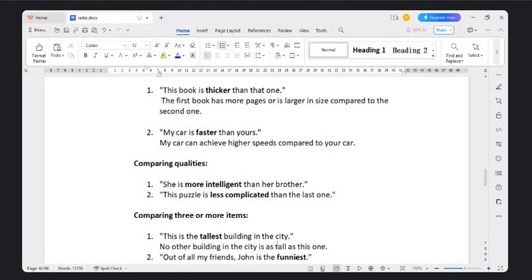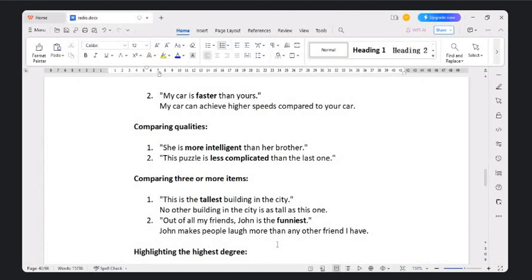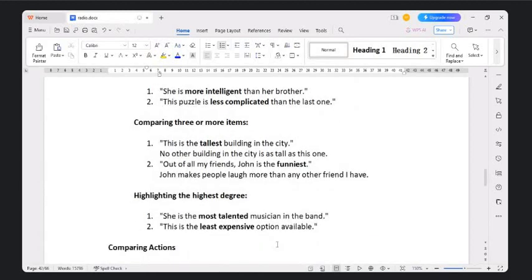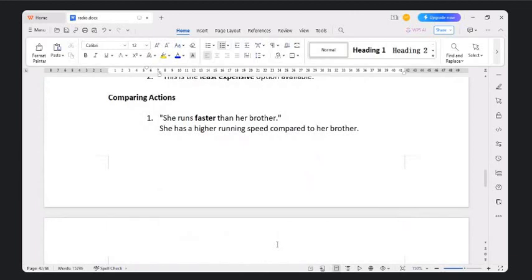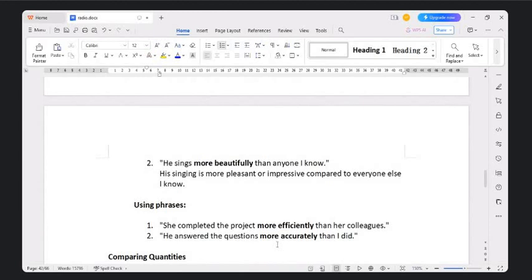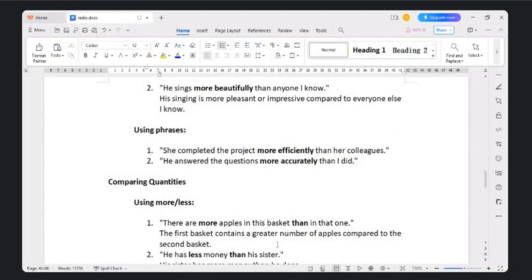This is the tallest building in the city. Out of all of my friends, John is the funniest. She is the most talented musician in the band. This is the least expensive option available. She runs faster than her brother. He sings more beautifully than anyone I know. She completed the project more efficiently than her colleagues. He answered her questions more accurately than I did.